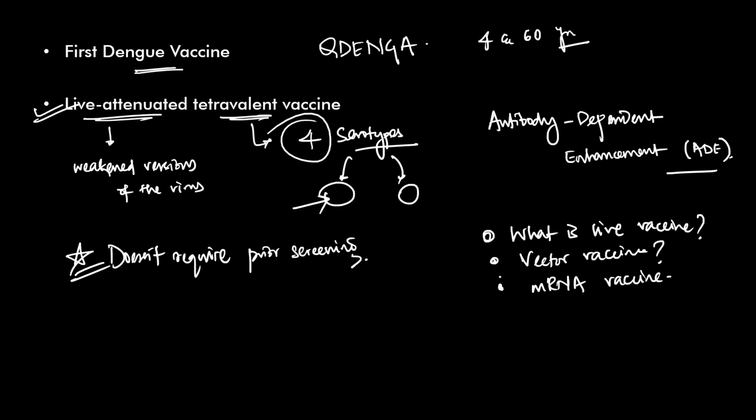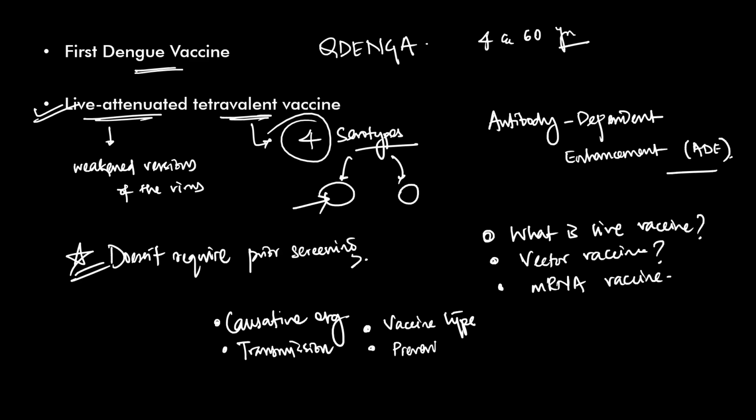Now, examiner's hint. Whenever a disease appears in the news, do not stop at the disease itself. Revise the causative organism, the mode of transmission, vaccine type, then comes prevention strategies, then national programs, if any. Okay, that's where UPSC usually frames its questions.